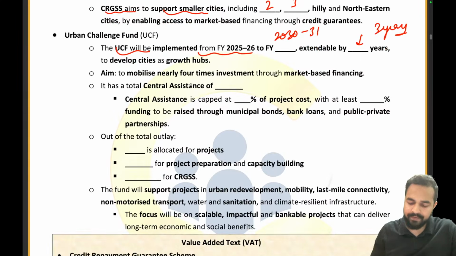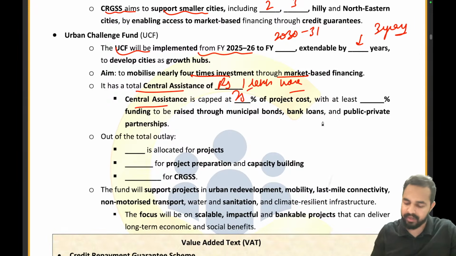Now moving ahead. Aim to mobilize nearly 4 times investment through market-based financing. What is the total central assistance? That is rupees 1 lakh crore. 1 lakh crore is the right answer. Central assistance is capped at what percent? 25%, with at least 50% funding to be raised through municipal bonds.